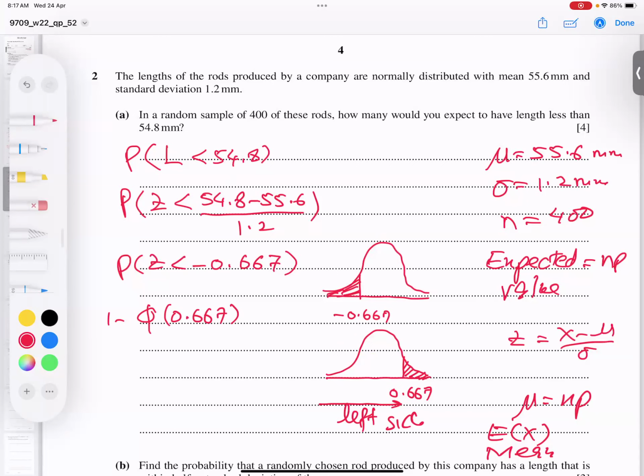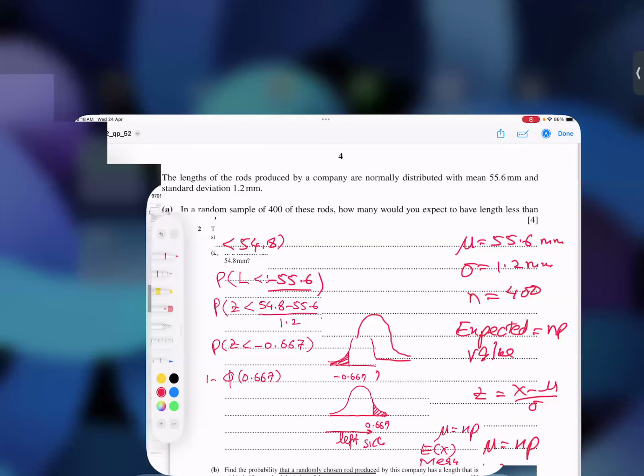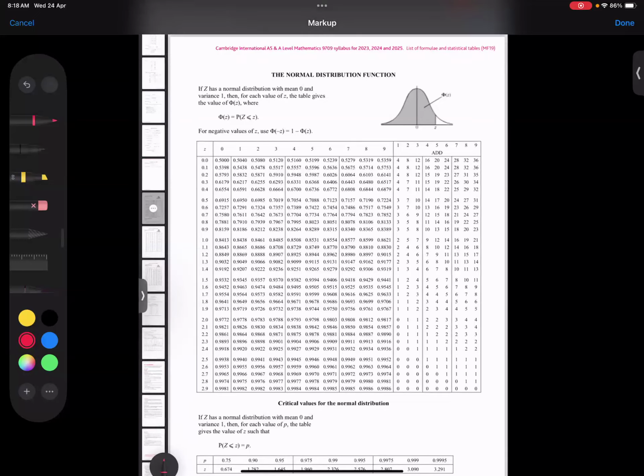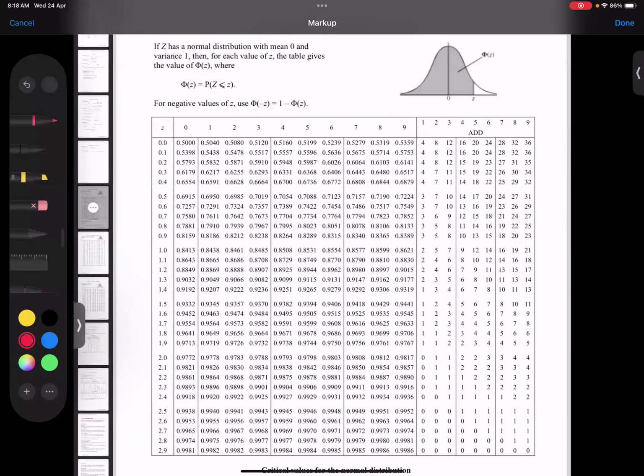And let's see the answer. We have the table available here. Now what value am I looking for? I'm looking for phi of 0.667. So 0.6 comes from this line, and this 6 comes from here.